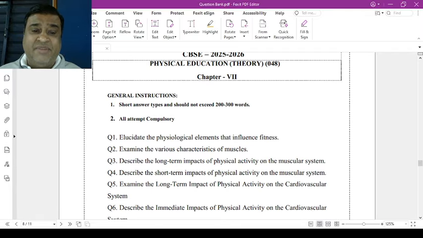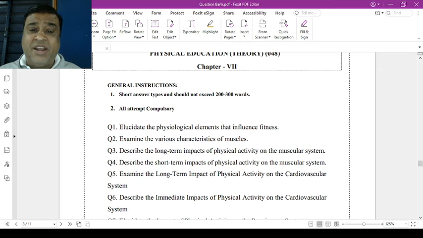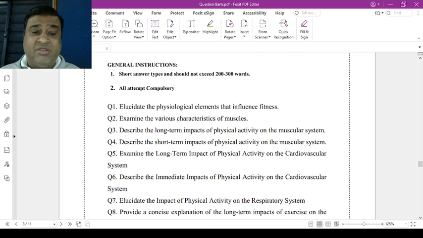Now chapter number 7. Question number 1, elucidate the physiological elements that influence fitness. Question number 2, examine the various characteristics of muscles. Question number 3, describe the long-term impacts of physical activities on the muscular system. Question number 4, describe the short-term impacts of physical activities on the muscular system.